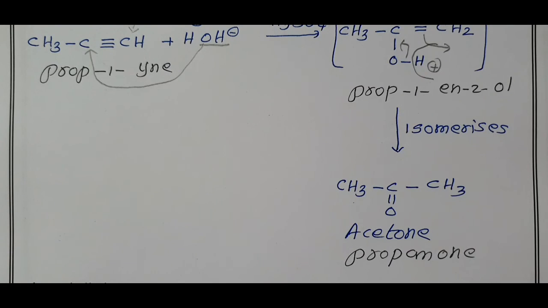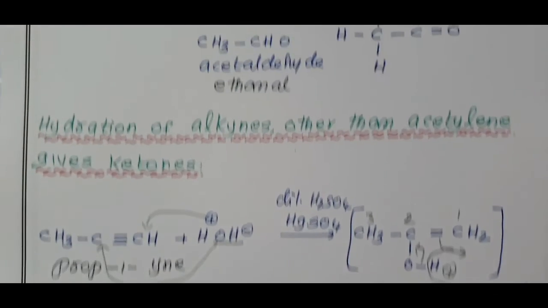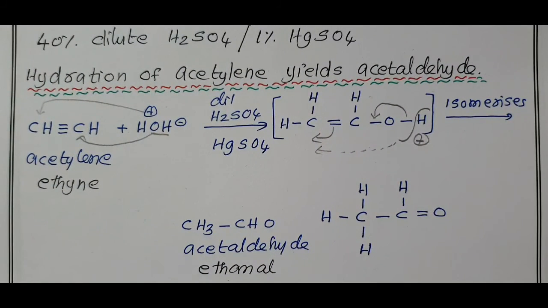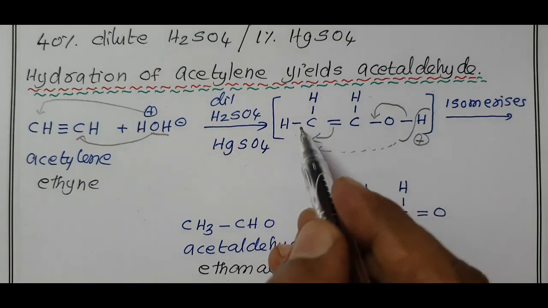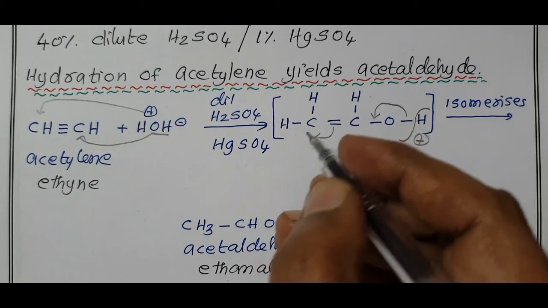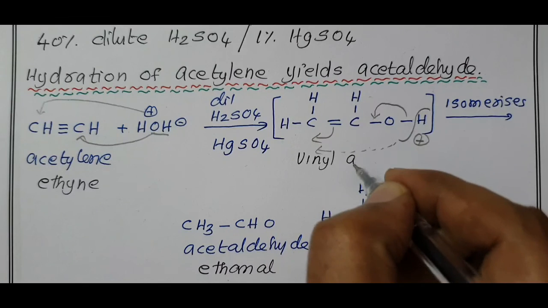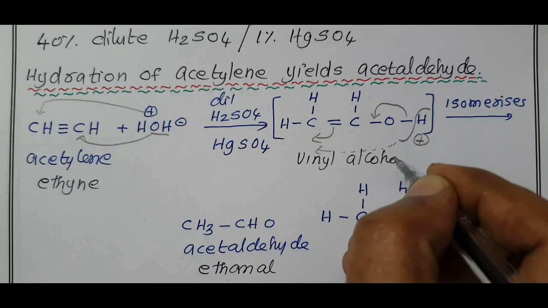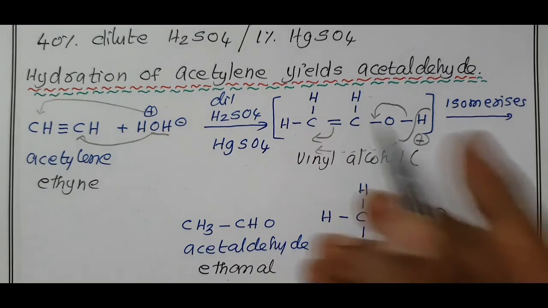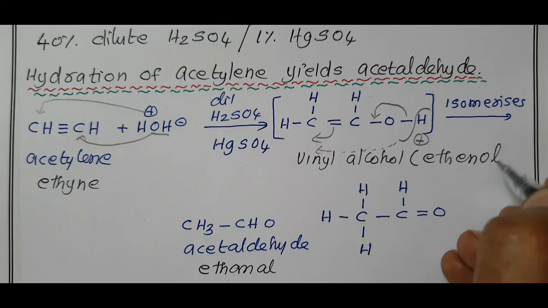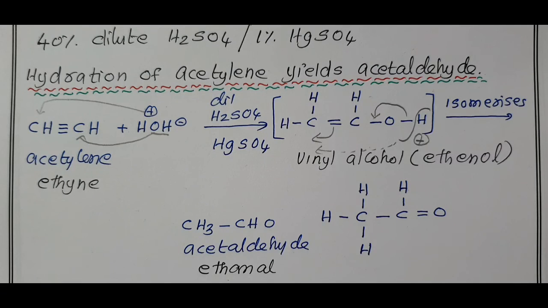One more name I forgot to tell: the intermediate compound formed in the first reaction, the acetylene hydration reaction. This is nothing but CH2 double bond CHOH. Common name, vinyl alcohol. What is the IUPAC name? 2-carbon, eth, double bond, en, OH, ol: ethenol. Vinyl alcohol is also called ethenol.